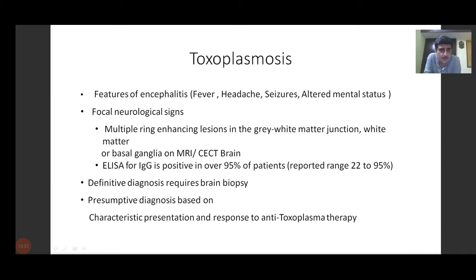Definitive diagnosis requires brain biopsy, which is very rarely done in our setups. So presumptive diagnosis is based on the characteristic clinical presentation of fever, headache, seizures, altered sensorium, plus your MRI. Clinical features and MRI combined will give us a diagnosis, and then the ELISA for confirming will give us the presumptive diagnosis of toxoplasma. It is recommended that we start the treatment on the basis of the history, MRI findings, and antibody levels if available, as soon as possible without delaying the treatment further.